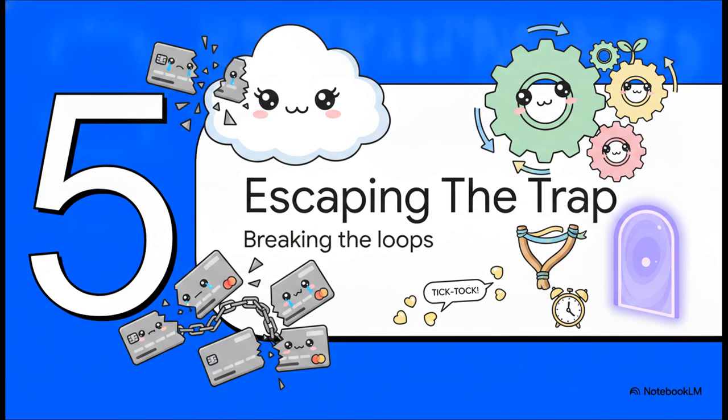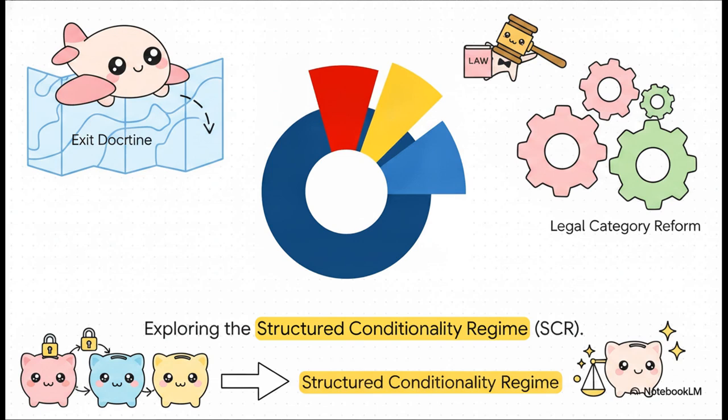Which brings us to part 5, escaping the leverage trap. So, how do we break these destructive loops? How do we stop borrowing against the future and actually solve the underlying structural realities? Let's move into our final act and look at some potential solutions. Looking at UNLV's academic research, we can clearly see our policy alternatives laid out. When dealing with incredibly complex systems, whether we're talking about international border policy or decentralized financial markets, states and institutions generally have a few distinct paths.